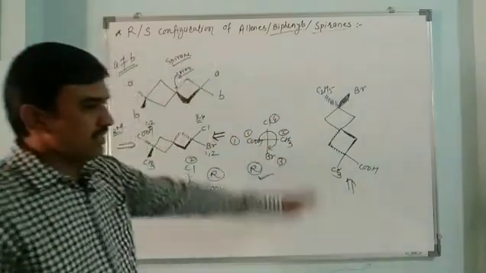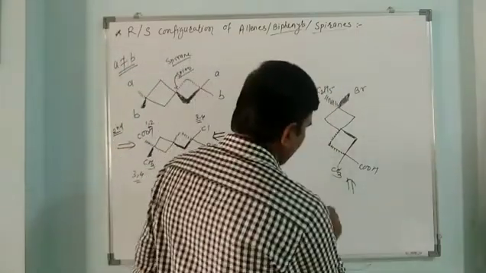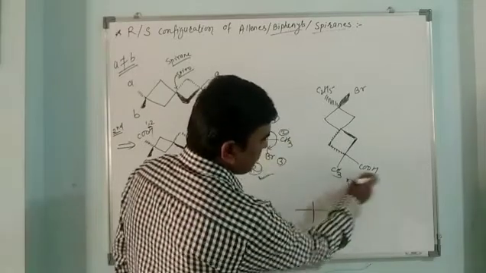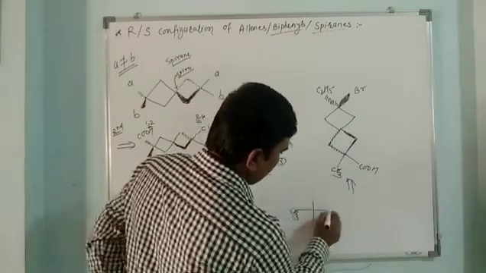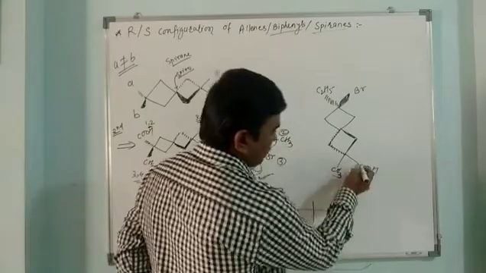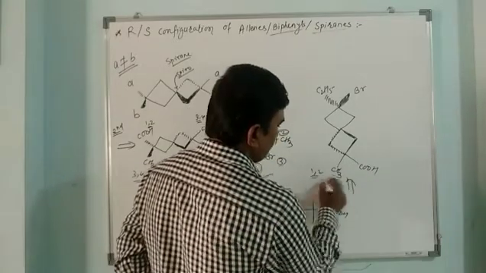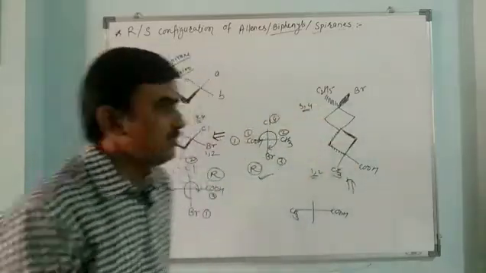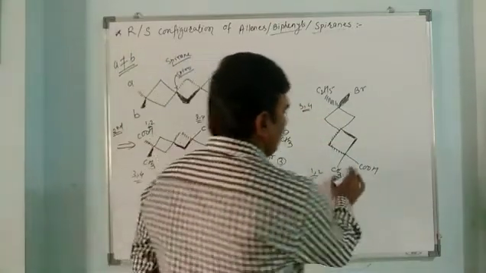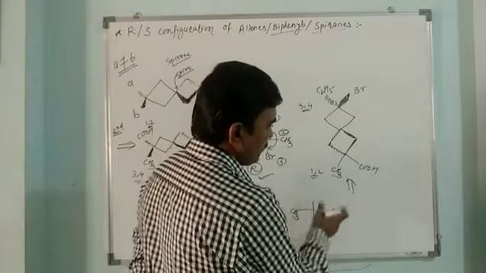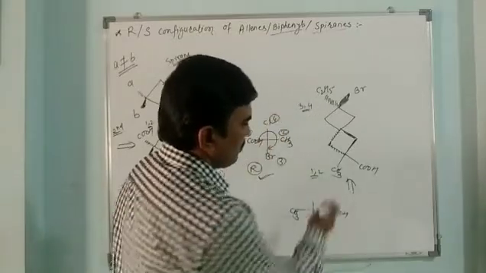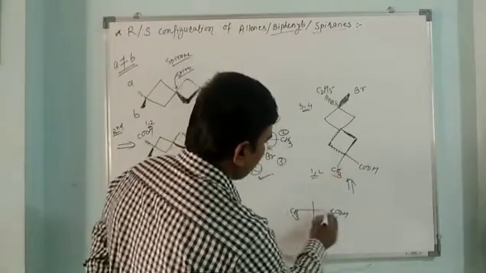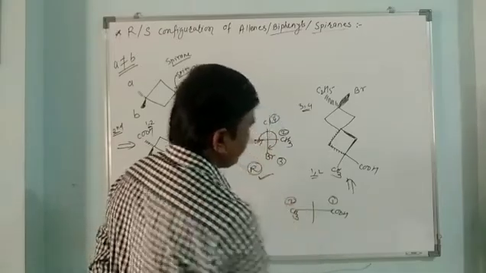We can view the molecule from this way. So here we just have to place methyl and COOH, methyl here, COOH here. These are closer to the observer, we will take 1, 2 priority. These are away, 3, 4 priority. So 1 and 2, we simply represent on the horizontal bond, CH3, COOH. So this is 1, this is 2.